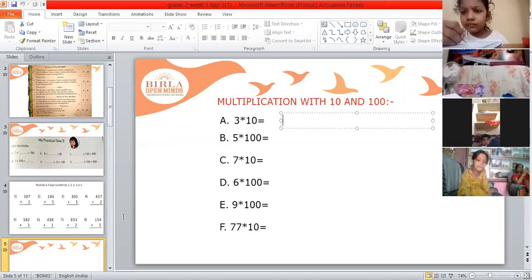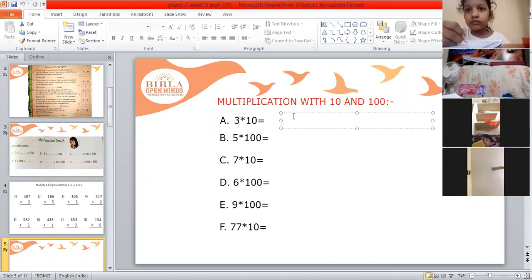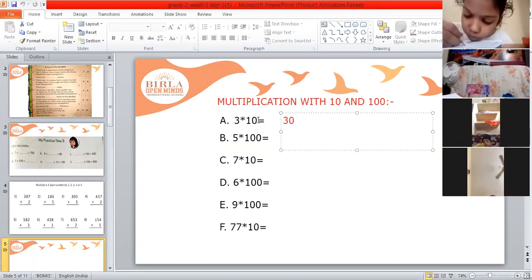3 multiplied by 10 is equal to? 30. Very good. So 3 multiplied by 10 is equal to 30. We'll write here 30. Okay, that's the correct answer. Now next.